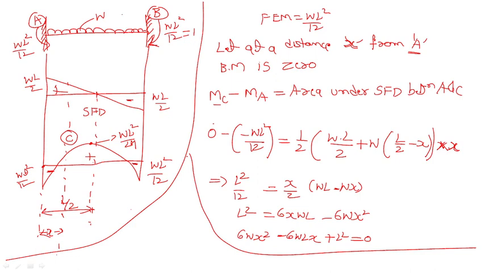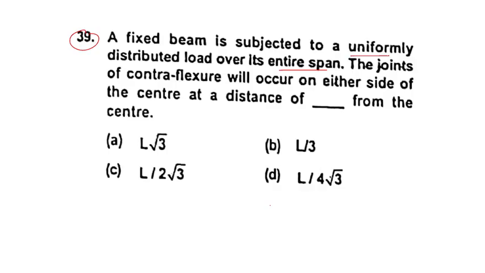This is the first part, second part. Now the third part I am writing here. X is equal to 6WL plus, I think I am not able to write here. One minute.